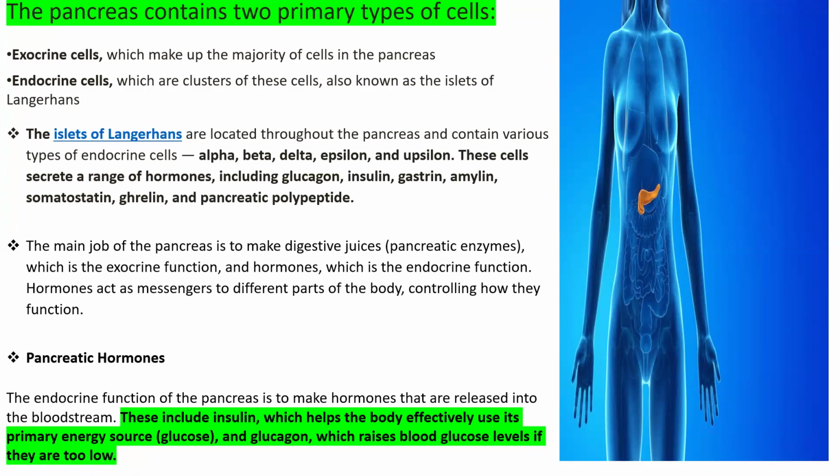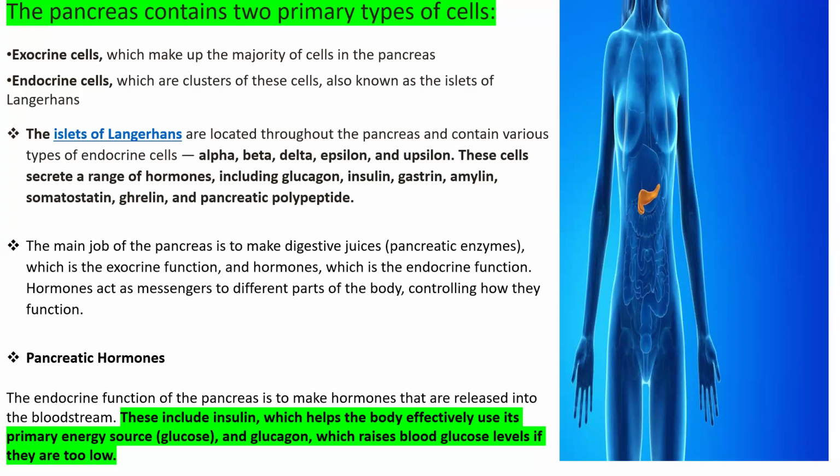The islets of Langerhans are scattered throughout the pancreas, as we saw in the previous slide image, and contain different types of endocrine cells, including alpha, beta, delta, and epsilon cells. They secrete glucagon, insulin, gastrin, amylin, somatostatin, ghrelin, and pancreatic polypeptide.